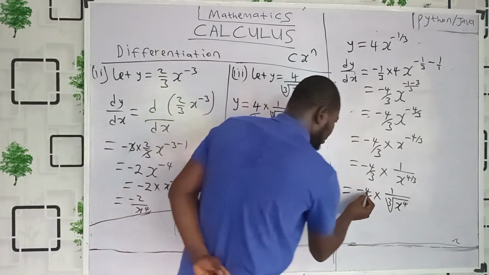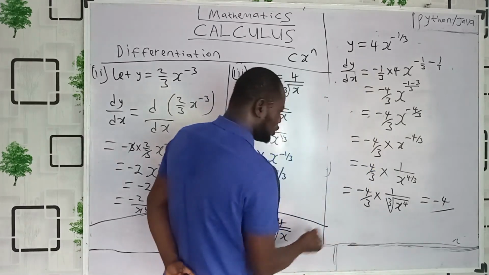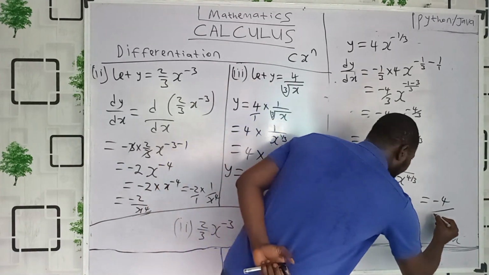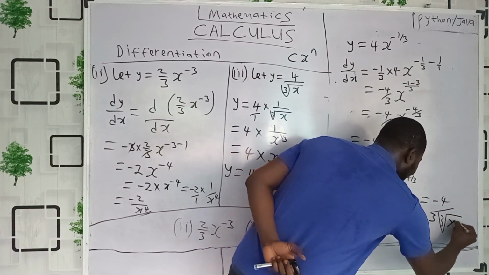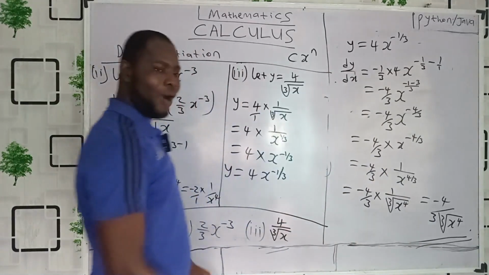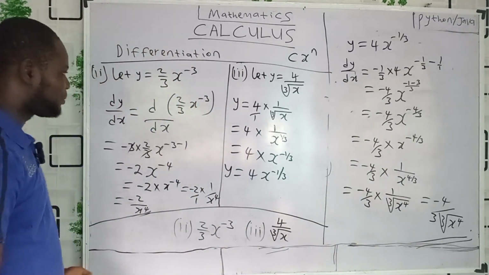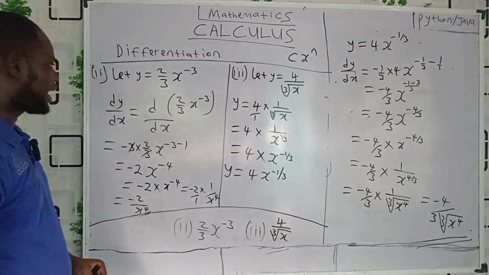Lovely. Now, numerator, minus 4 times 1, that is minus 4. Now multiply the denominator, so 3 times 3, that's 3 multiplied by cube root of x raised to power of 4. Wow. Welcome back, everybody. This is beautiful, this is cool, this is interesting and lovely, okay?